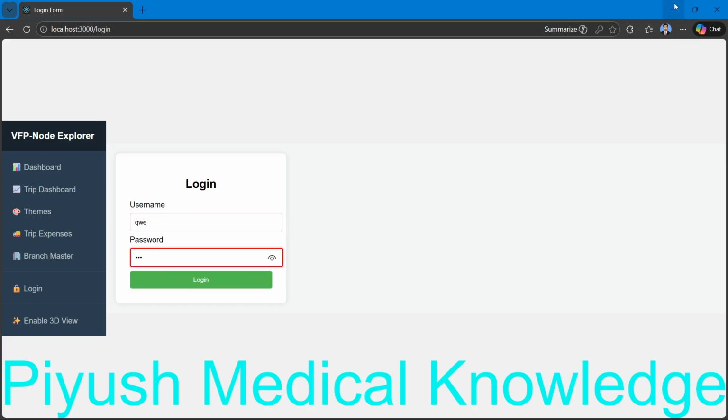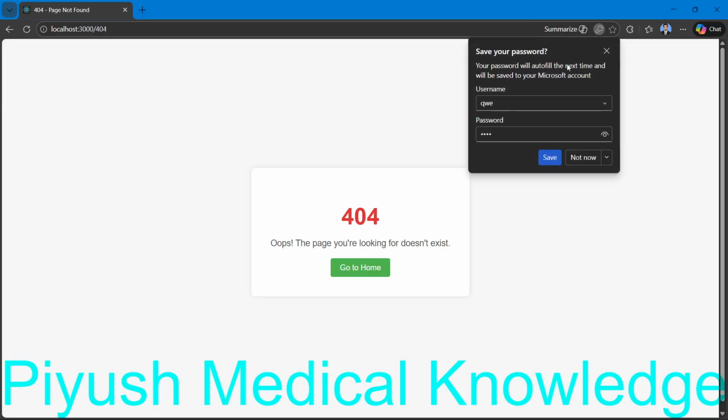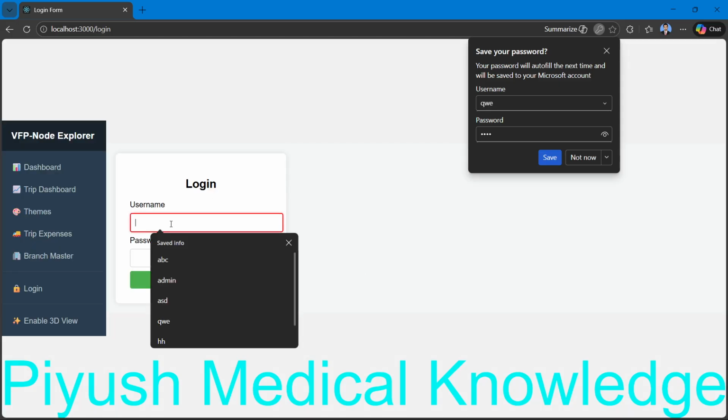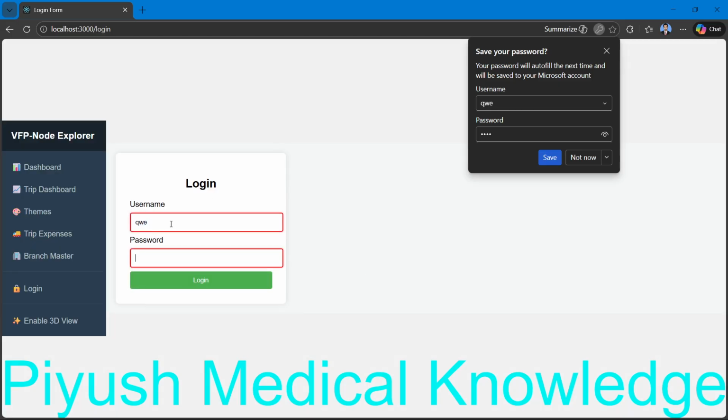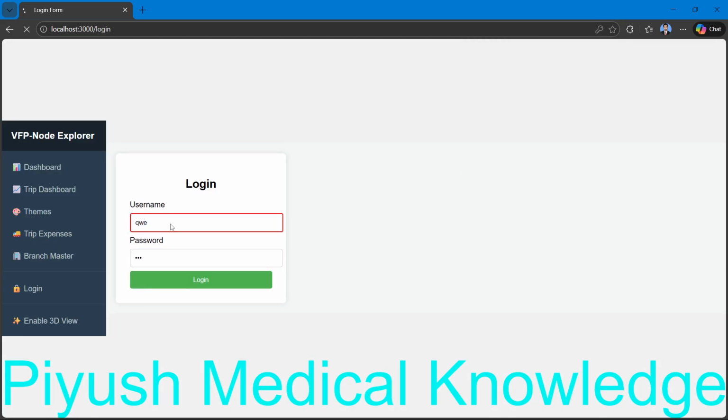But if I enter a wrong password, it will say 404, oops, the page you are looking for doesn't exist, go to home. Now I am giving the correct password, 321.